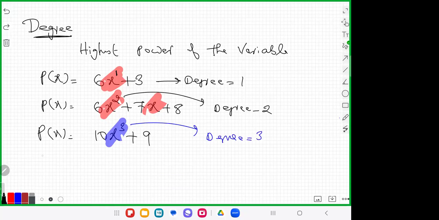And P of x is equal to 10. Only 10. നമുക്ക് അതിന്റെ കൺഫ്യൂഷൻ ആണ്, is it a polynomial or not? Avantika, is it a polynomial?